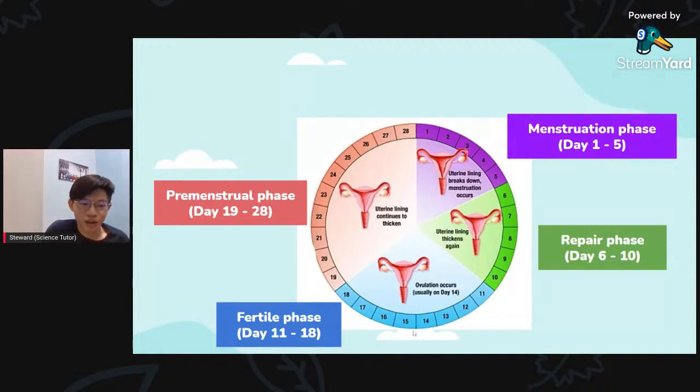But we have to add on another 2 more days, 24, 25, 26, because we have to come up with a range for the ovulation period, since we don't know exactly which day it is. So we assume it is from day 21 to day 26. This is how we assume the period of time for pregnancy to occur. I know it's a bit confusing, but I hope you guys can digest this information.